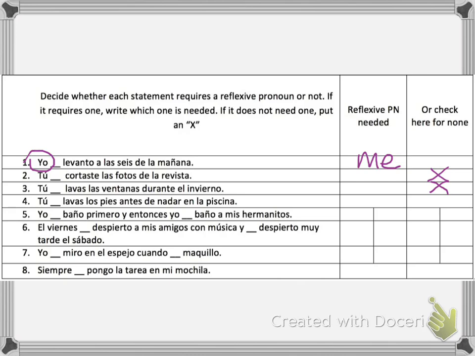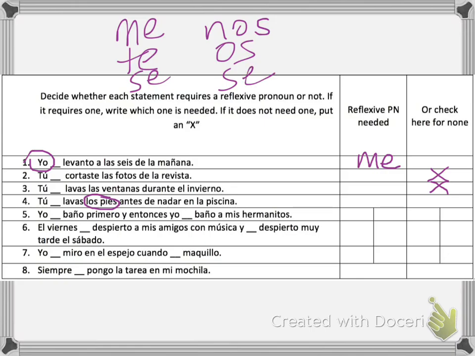Okay, número cuatro. "Tú lavas los pies antes de nadar en la piscina." So you wash your feet before swimming in the pool. So are you doing that to yourself? You are, so it's reflexive. Which pronoun would we use? So remember the pronouns we have are me, te, se, nos, os, or se. So for this one, because the subject is tú, we would use "te." Alright, I want you to finish the rest of them here. Pause it if you need to right now, because the answers are going to pop up and we'll go over them.